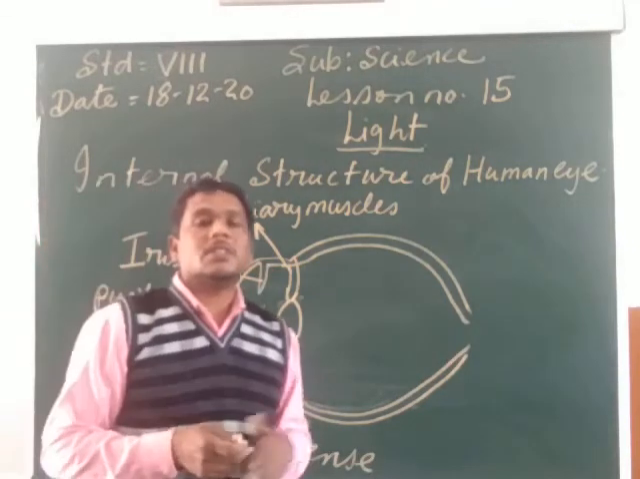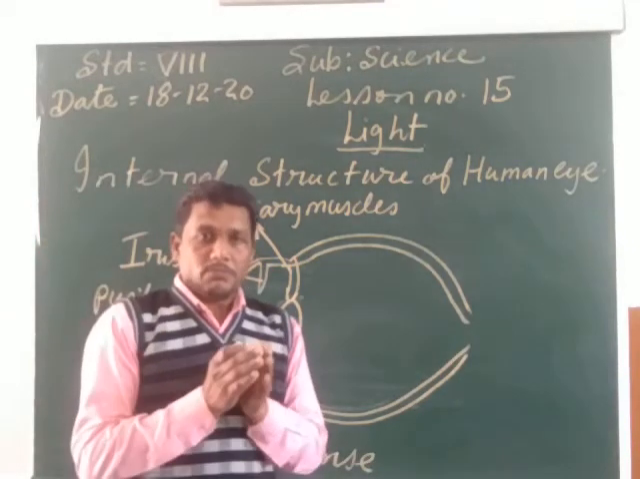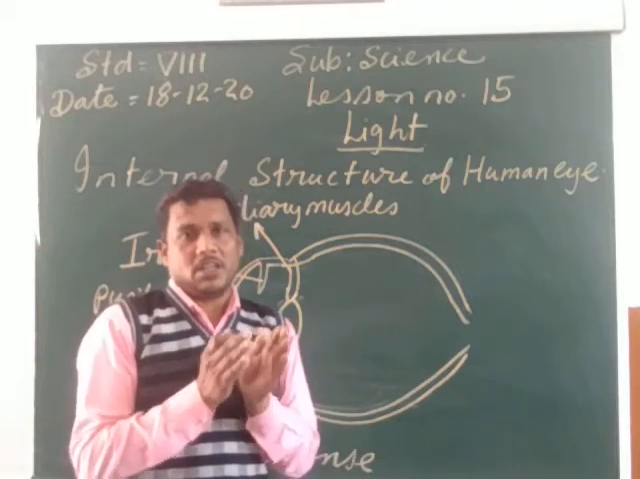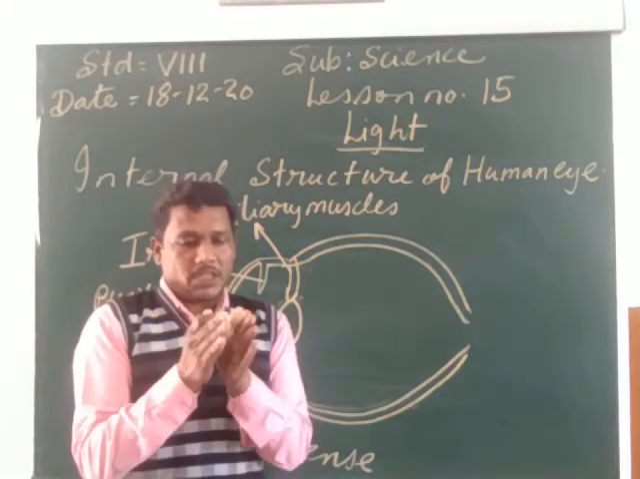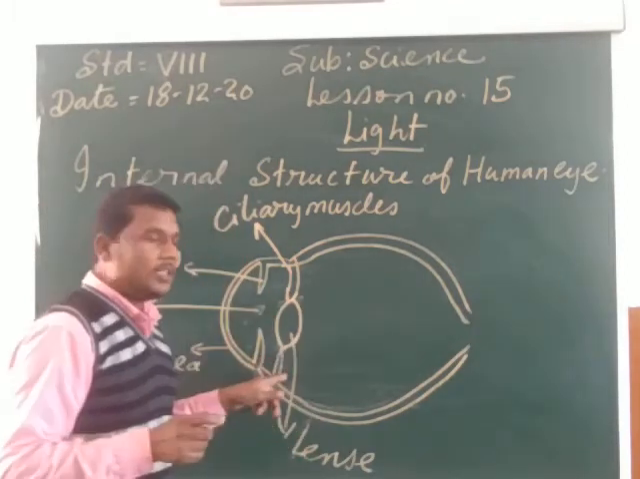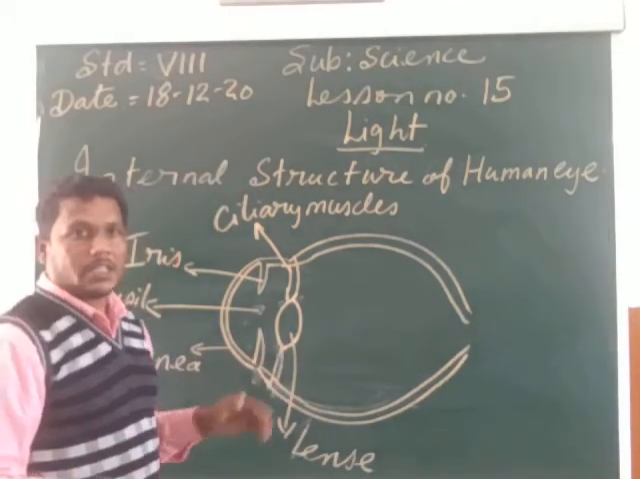The ciliary muscles also help the lens in making the lens thin or thick. The lens can become thin or thick with the help of the ciliary muscles. So once again, let us revise, my child.